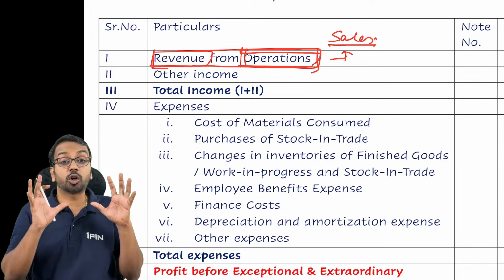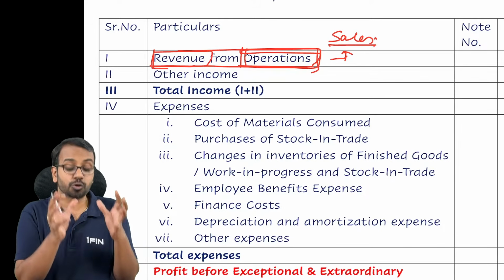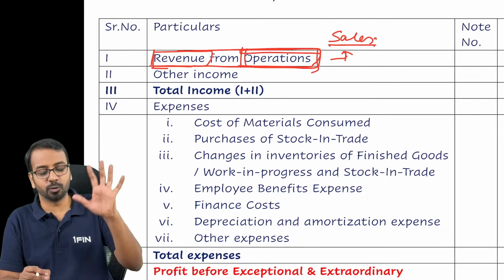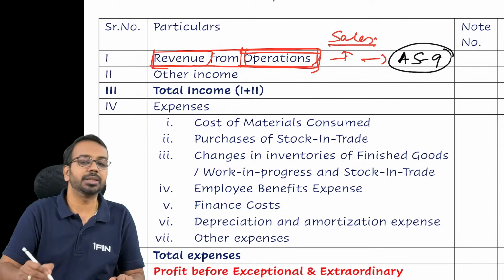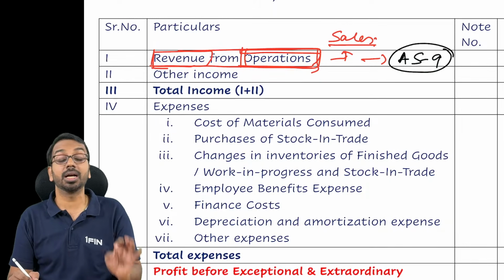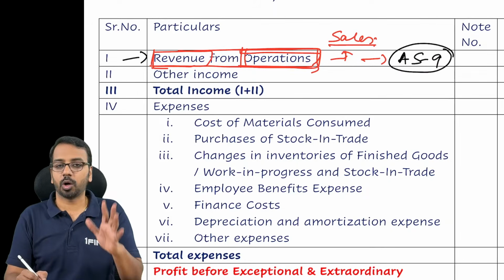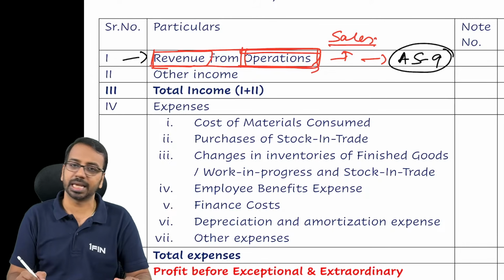So the core activity of sale of products, sale of services is shown under revenue from operations. What is the main activity? That goes in here. This is covered in Accounting Standard 9. So you have a separate standard called Accounting Standard 9 that deals with revenue, whether from operations or from other activities.